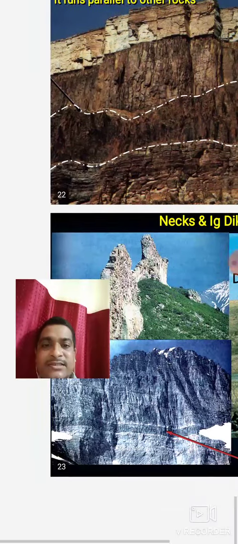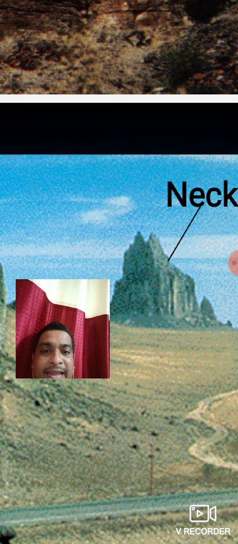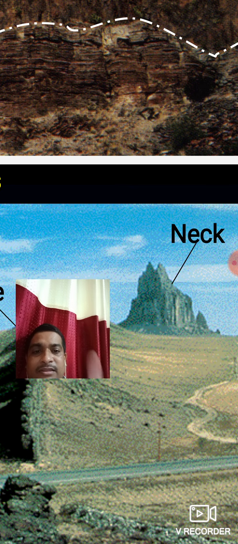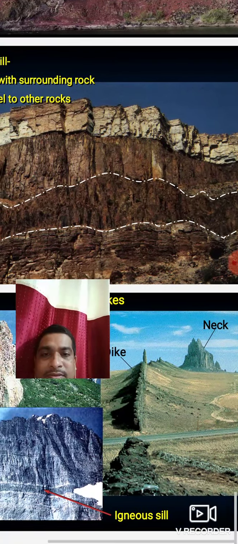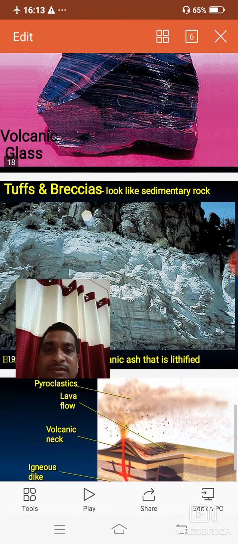These are the necks, the hill-like structures. These are the different intrusive bodies present below the subsurface.